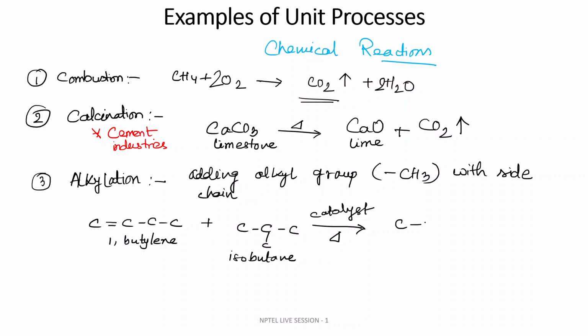Then it will form this kind of structure. And what is that? This is isooctane. So this is an alkylation reaction. This kind of reaction adds an extra alkyl group as a side chain.